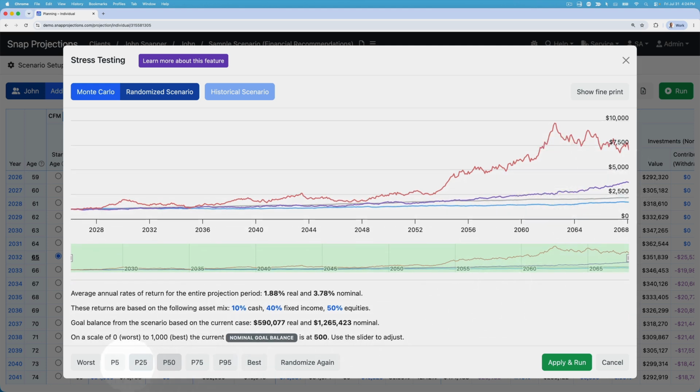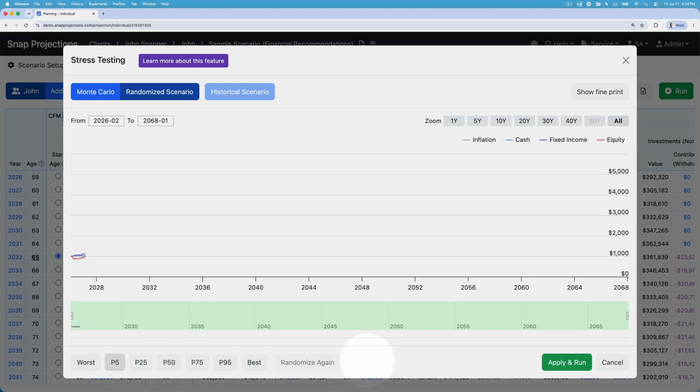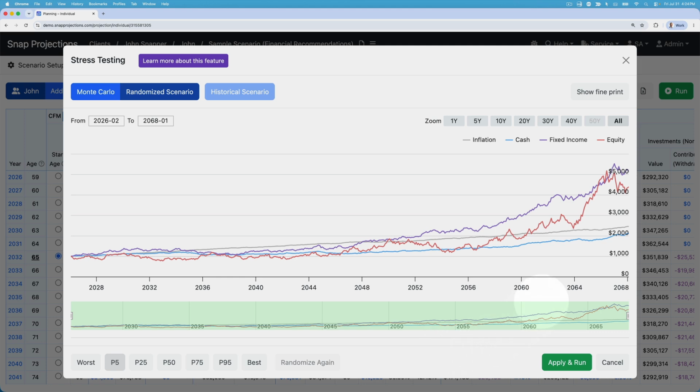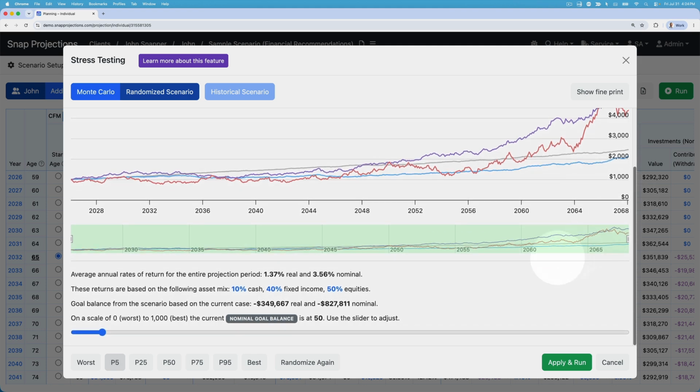If we look at the pessimistic case at P5, this is where we're going to see things like fixed income actually outperforming equities. So this is a really poor performing equity scenario. And as a result, our returns are quite a bit lower and we get that negative nominal goal balance. So we've had to borrow money in this plan because of the rate sequence.